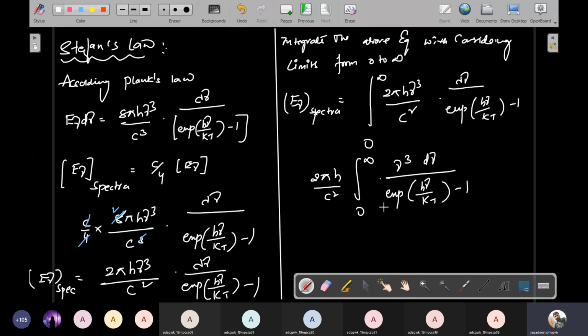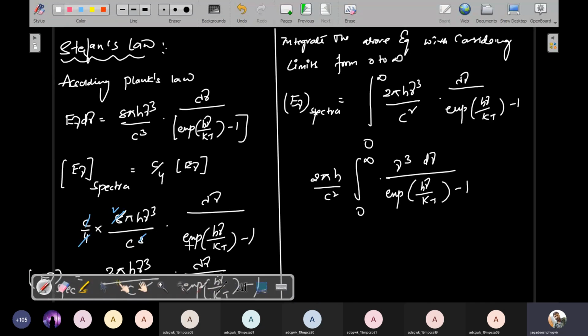Right now I want to change this equation with respect to x. For that purpose, I put h nu by kt equal to x. Simply, what is the nu value? Nu is equal to kt by h into x. Since h nu by kt is equal to x, nu is simply the reciprocal, kt by h into x.